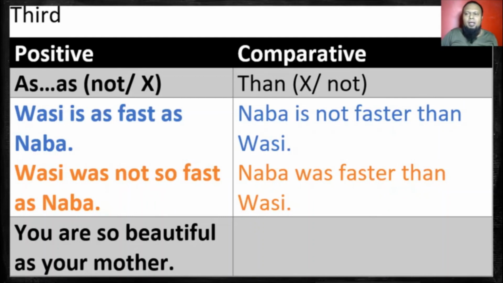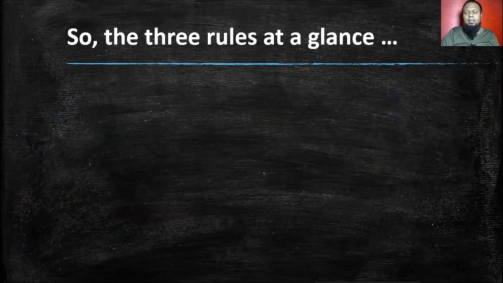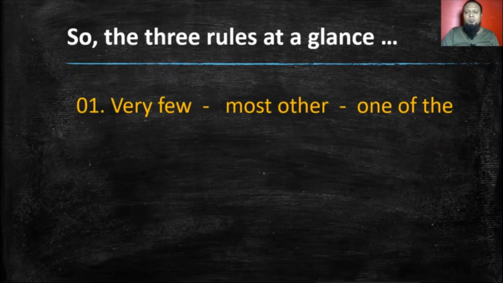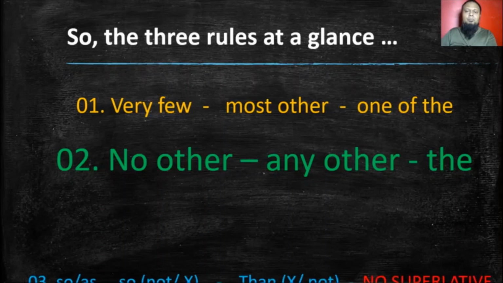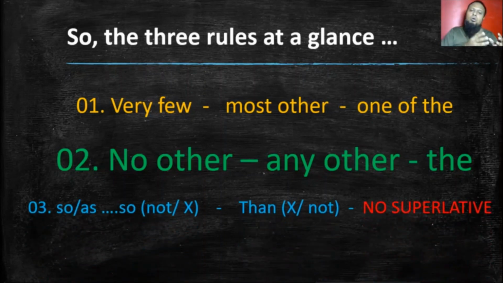So that's all actually. If you want to have a glimpse of the total rules at a glance: the first one, very few, most other, one of the. Second one, no other, any other, the. And third one, so or as, so dot dot so, not or cross, and comparative form, then cross or not, and there is no superlative form in the third rule.